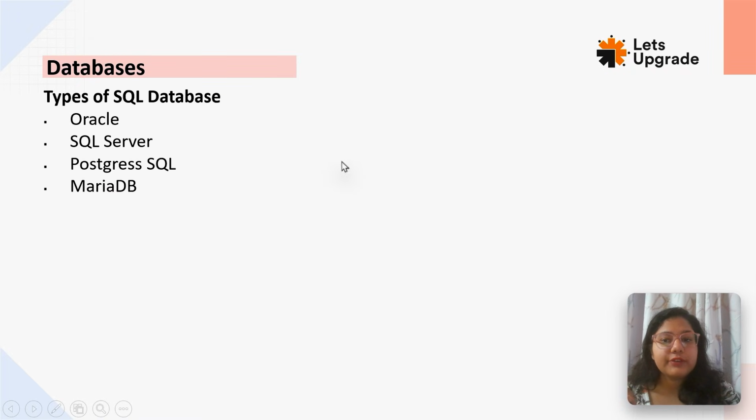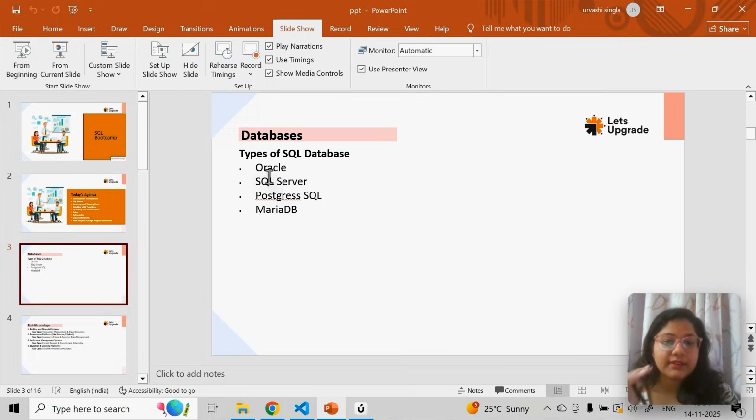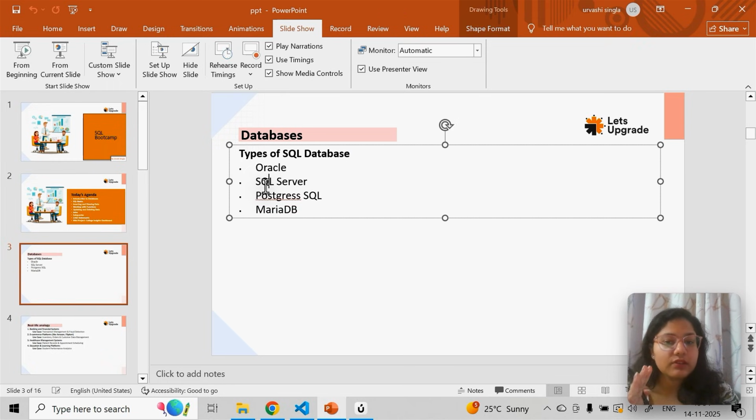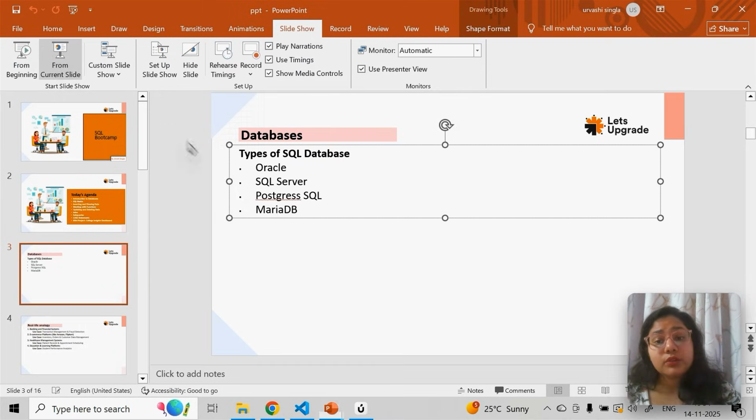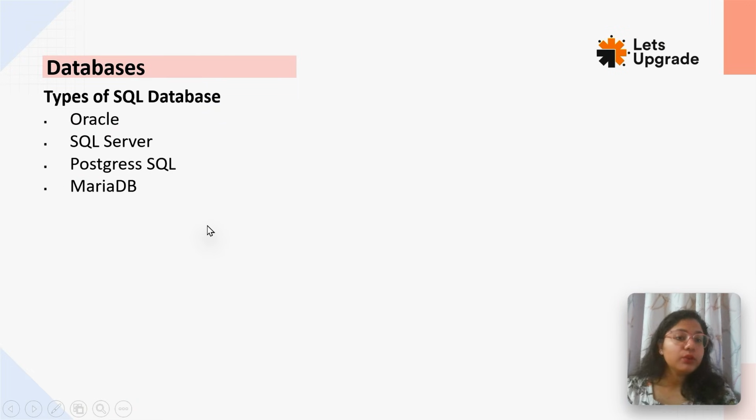Okay, so there are different types of databases, and even in SQL to work with different databases, there is Oracle, there is SQL Server, Postgres, and MariaDB. Okay, so SQL is what you have picked. Now to work with SQL, where you will write the code, you have to pick one type of RDBMS, Relational Database Management System. Okay, so one of them you have to pick, but today we are not going to pick that.